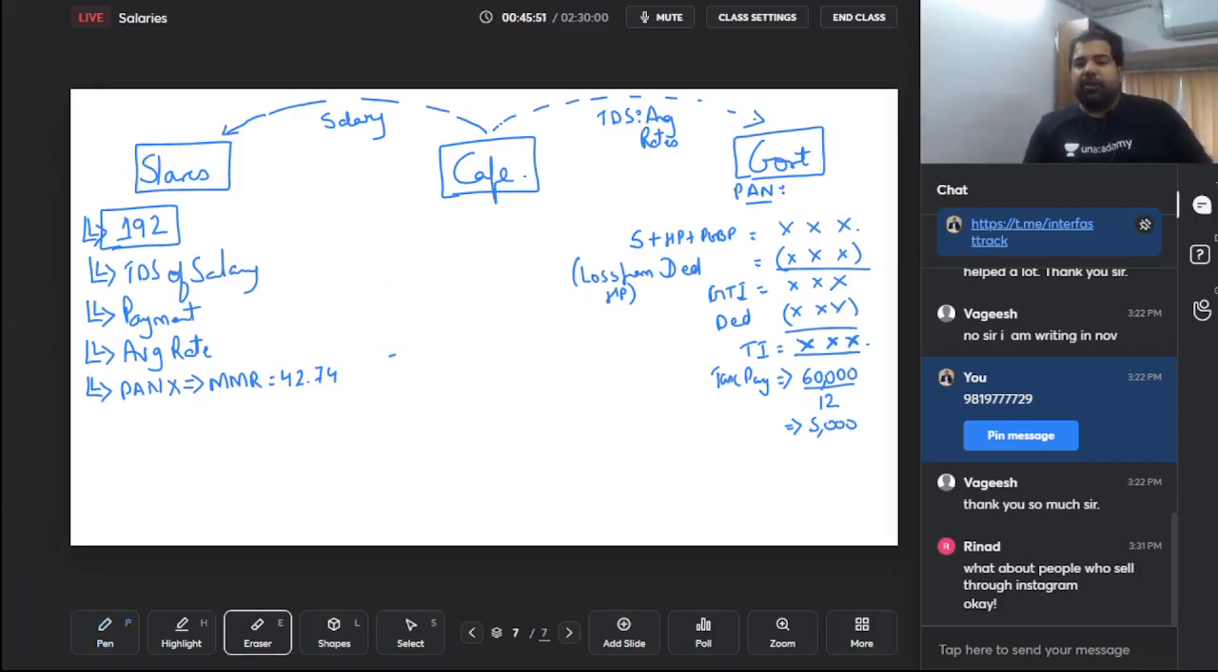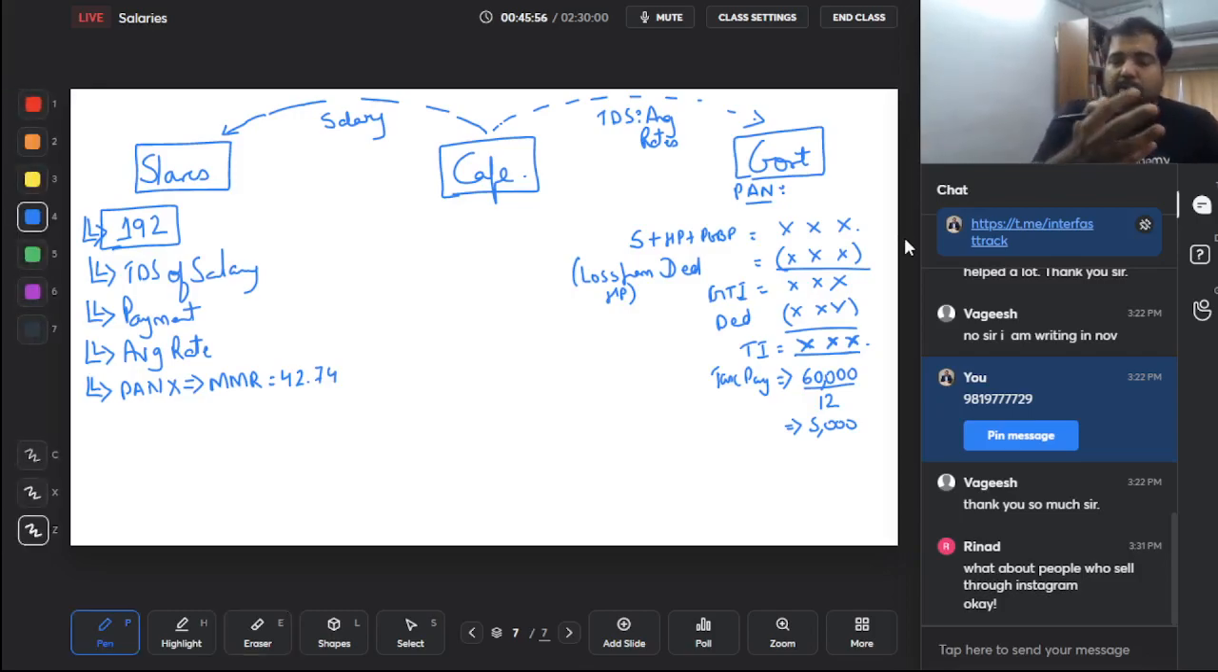Basically, if they don't give the PAN, this is the maximum marginal rate, which is very high. Yes, very high, because you're supposed to know their PAN number. They are your slaves. Anyway, guys, here you have to deposit the money by the 7th of the next month. All of that is okay.